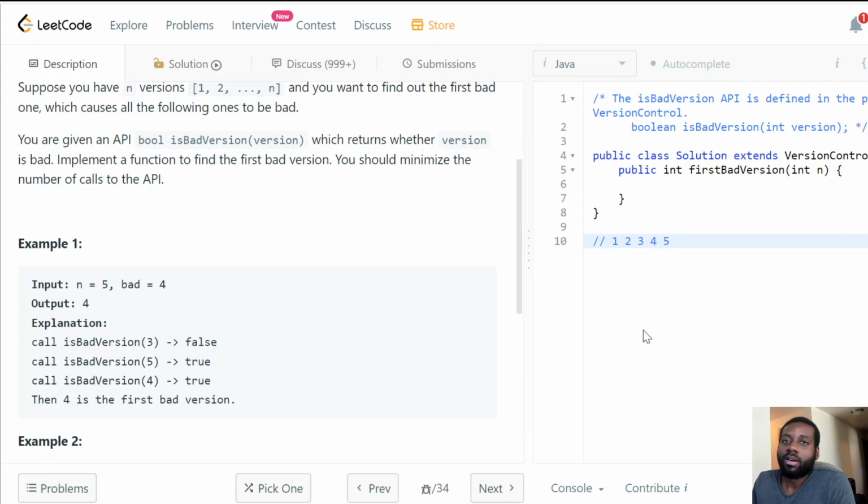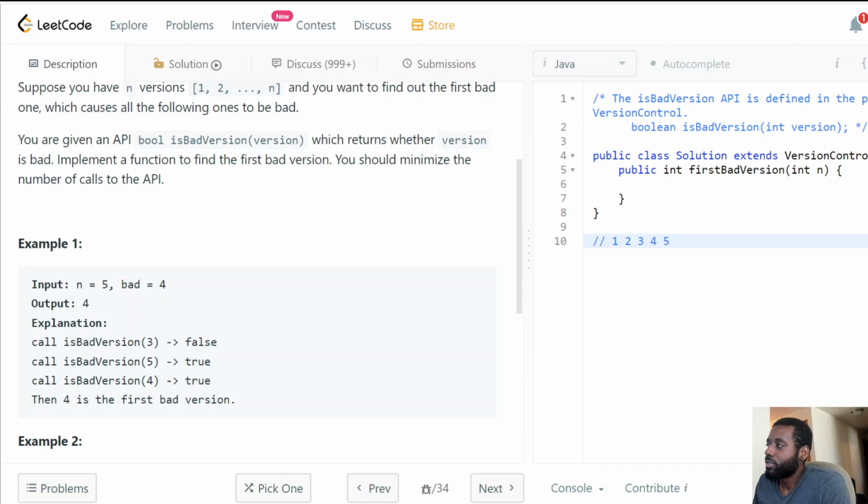By just asking our API a particular question, we don't have to brute force our way through every single number. We can do it in a smart way, make the right decision, and discard half of the array every time we call the API. This way, we're minimizing the number of calls to the API.